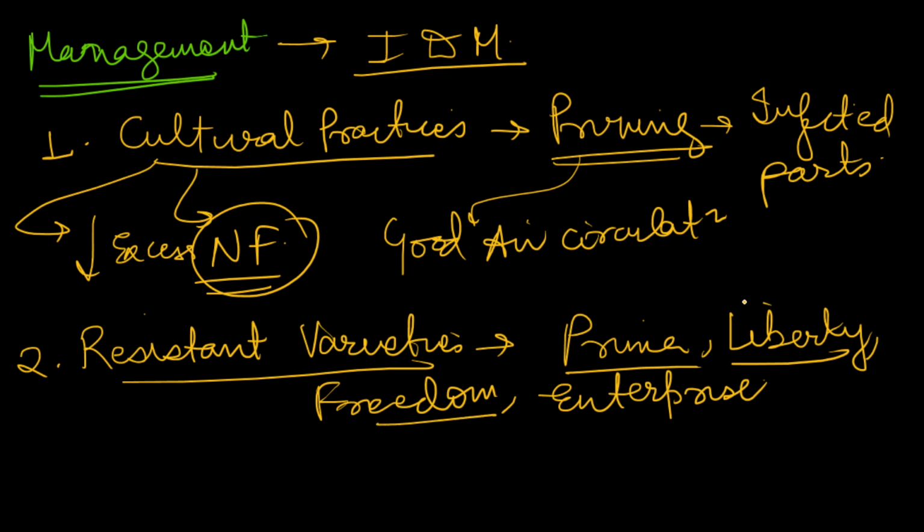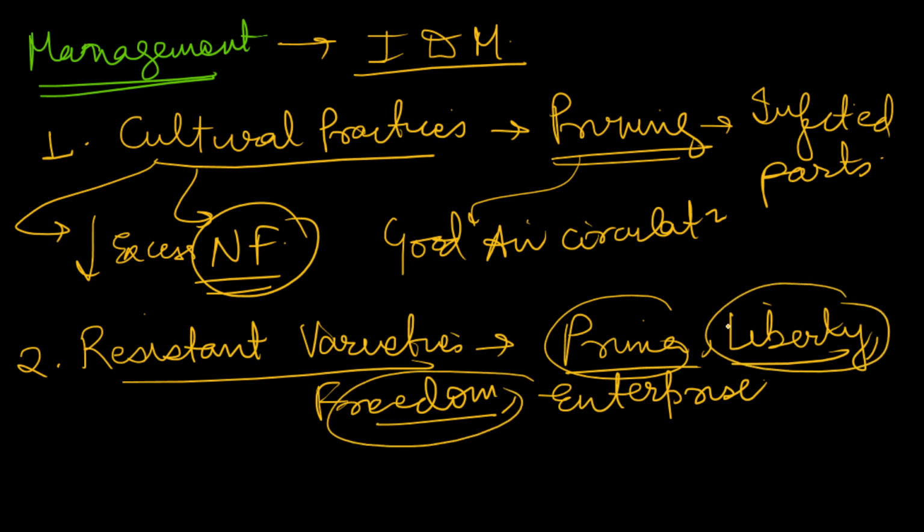I think you can remember any two: Prima, Freedom, Liberty. All these are very important ones, and you can simply link them to the French Revolution: Liberty and Freedom, you will easily remember them.